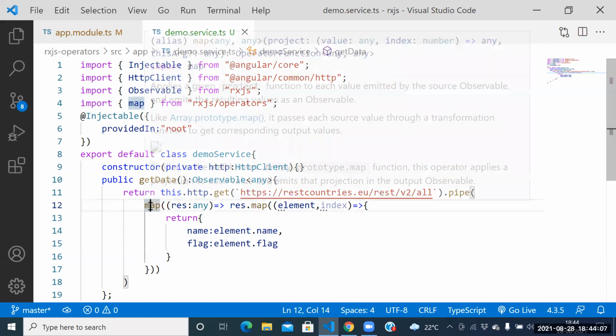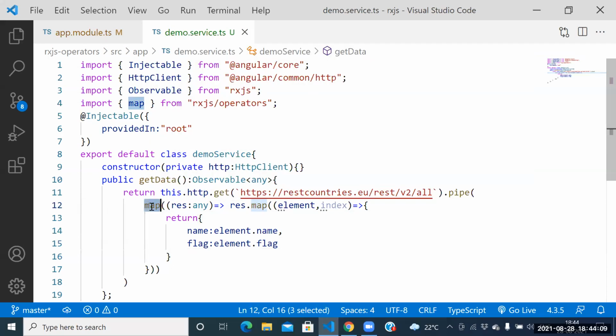This map is related to what? This map is related to the RxJS operator. And this map is related to what? This map is related to ES6 JavaScript.